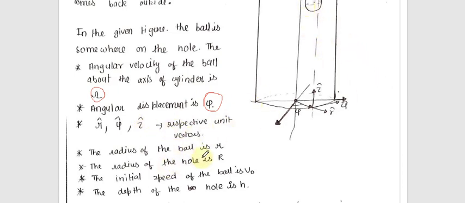The radius of the ball is given, the radius of the hole is given, the initial velocity of the ball is given, it is v naught, and the depth of the hole is h. Depth of the hole is also given, meaning the last coordinate. You can just say that the depth of the hole is h.